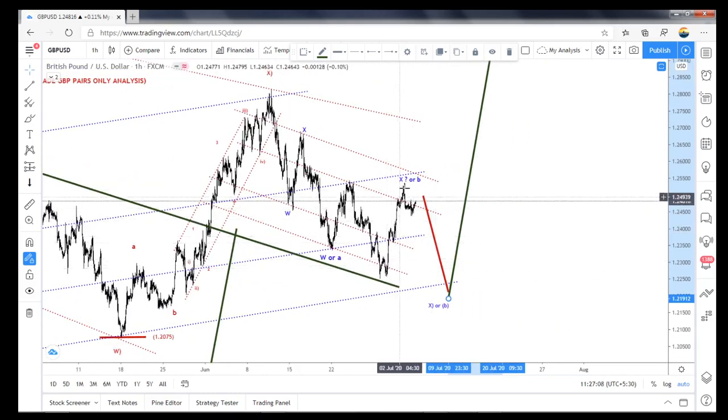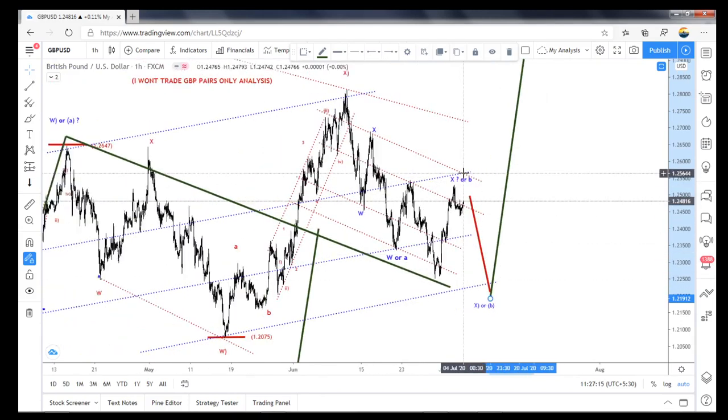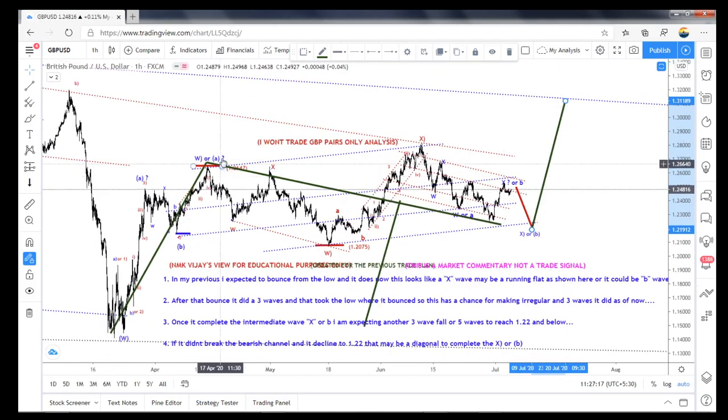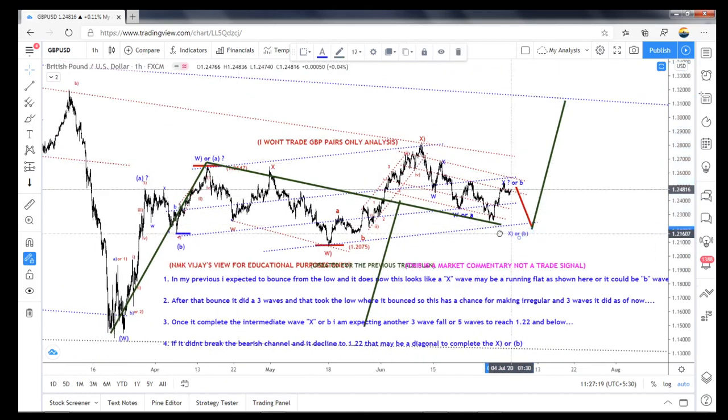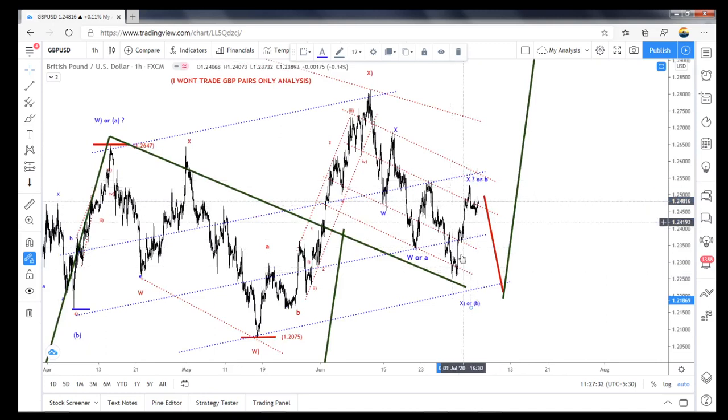Either this is the end of the C wave here, or this is the start of the impulsive wave to the upper side. So if it is an A, then the B is ended here. If it is a W, then X. Again, whether it is a small A or it takes a bigger five-wave as A, then again a correction for the B and then C, that is also possible. So we have to watch here. Only if it breaks this high can you go for the long.